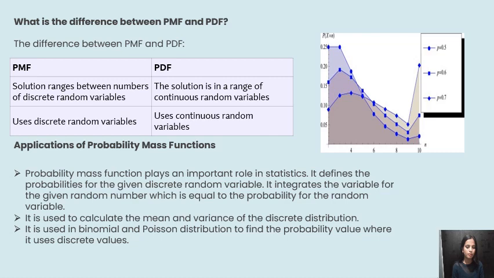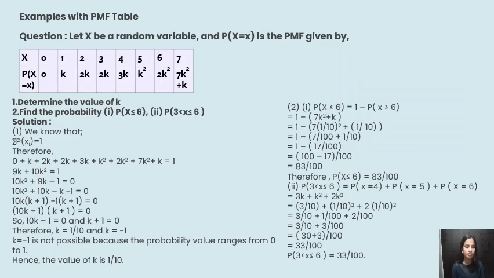And applications of probability mass functions. Probability mass function plays an important role in statistics. It defines the probabilities for a given discrete random variable. It integrates the variable for the given random number, which is equal to the probability for the random variable. And it is used to calculate the mean and variance of the discrete distribution. It is used in the binomial and Poisson distribution to find the probability value where it uses the discrete values. And this is a simple example for probability mass function and you can go through it.